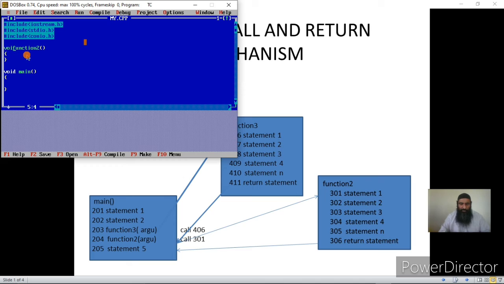This is a void. Now I can write any statements in it. So int a equal to 11, and I can say a equal to a plus 1. I have written random statements. This function does not do any particular thing, just to explain the call and return mechanism.